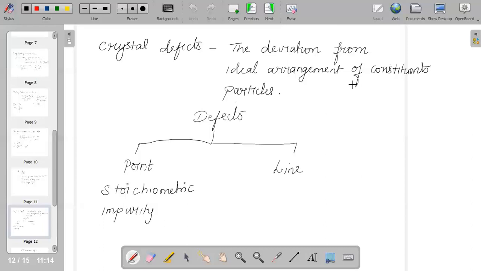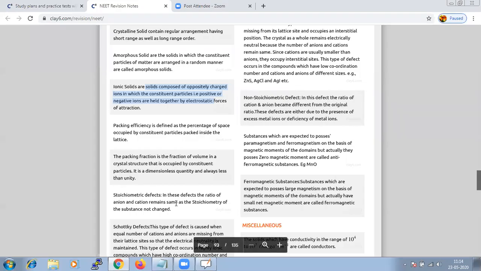So we can have point defects of 2 types. Point defects can be classified into 2 types as stoichiometric defect and impurity defect. So when we say stoichiometric defect, in this defect, the ratio of your anion and cation will remain the same as the stoichiometry of the substance, it does not change. So this range of point defects does not disturb the stoichiometry of the solids.